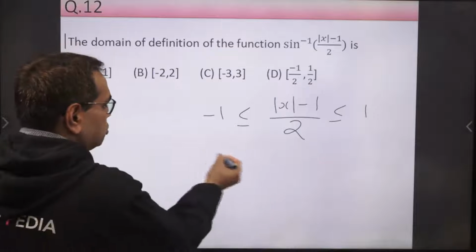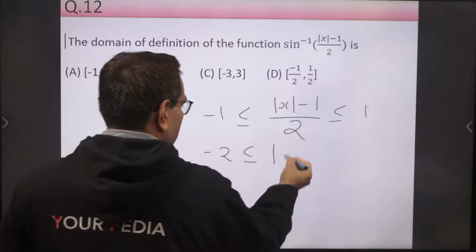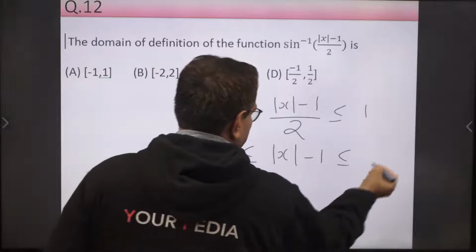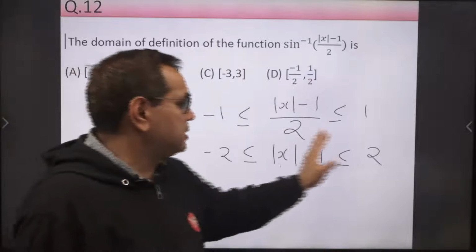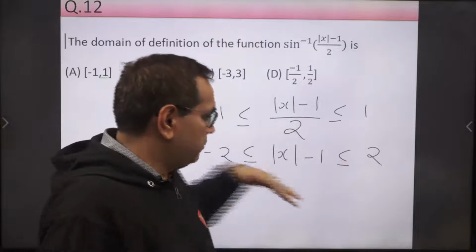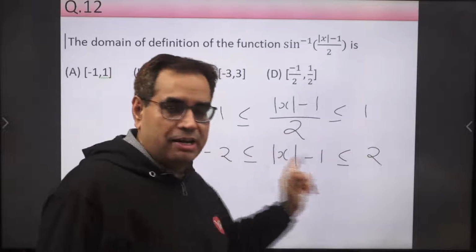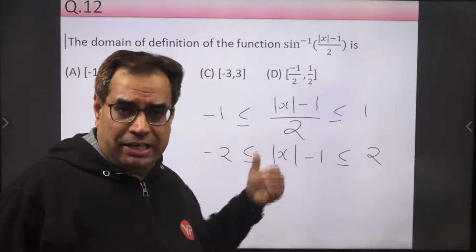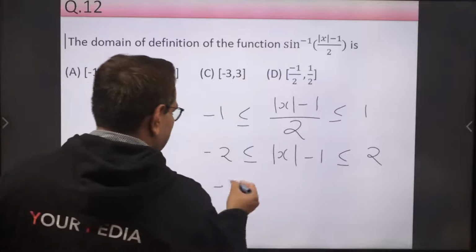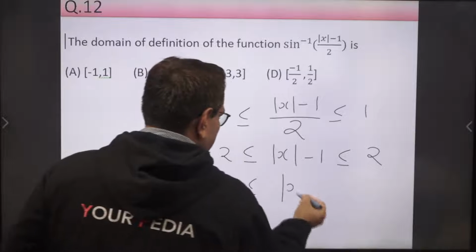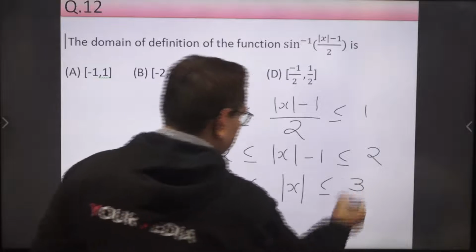So here -2 is less than or equal to modulus of x minus 1, which is less than or equal to 2. Now we can add 1 to each section, and the sign of the inequality will remain the same. So -2 plus 1 is -1, so -1 is less than or equal to modulus of x, which is less than or equal to 3.